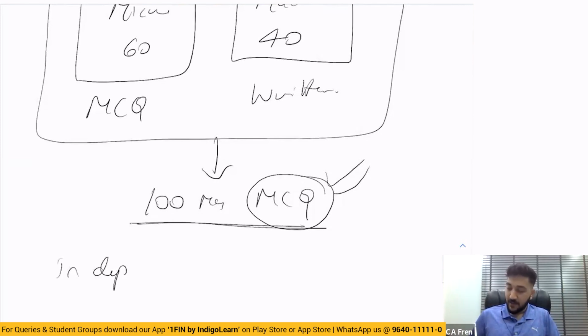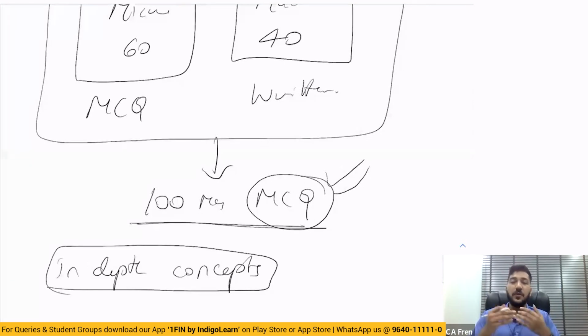The third thing is there are in-depth concepts, which we have already covered. That is what Indigo Learn is known for. We try to dissect concepts into very easy and rememberable examples using animation, so you will learn each and everything and it stays in your brain for a longer time. We have more refined, more objective-oriented topics, and an excellent course material coming for 2024. This is a small introduction to your new syllabus in business economics, and what has changed.